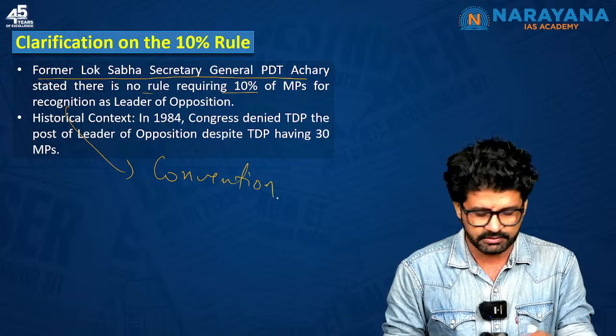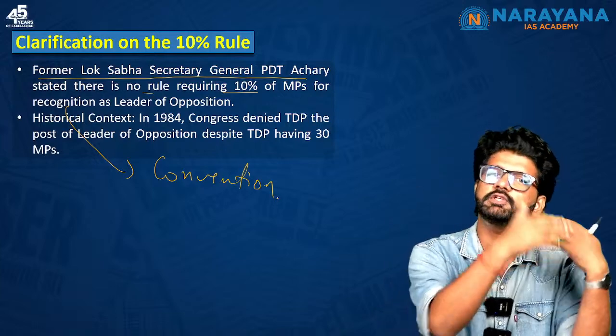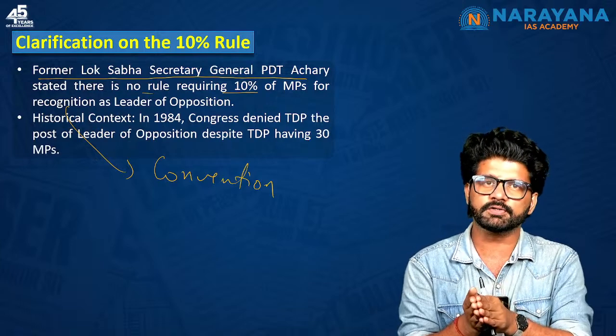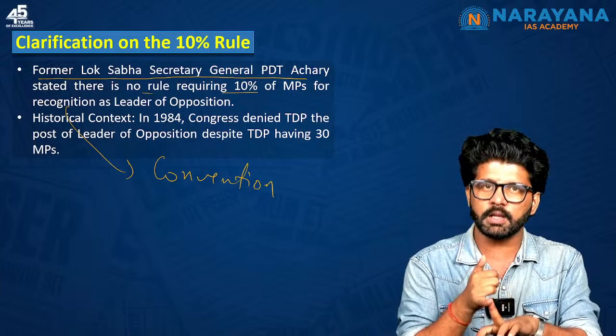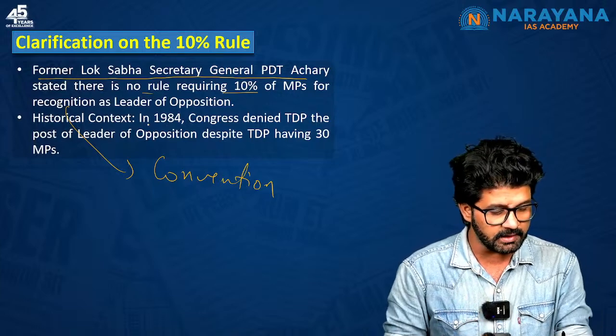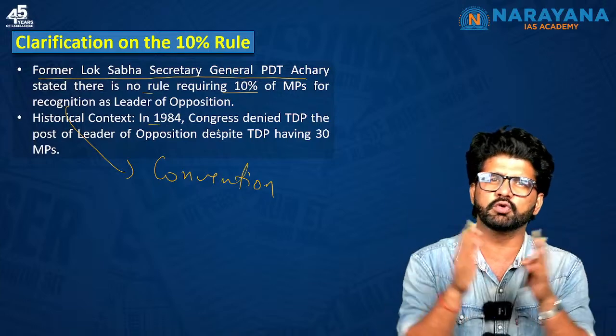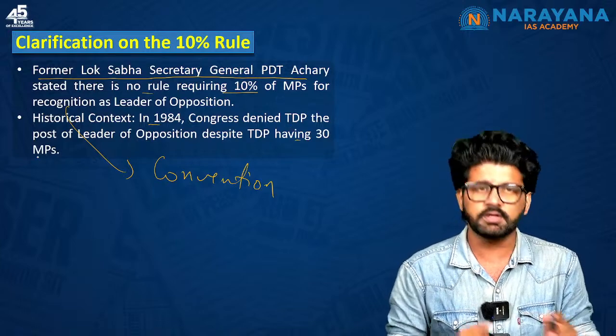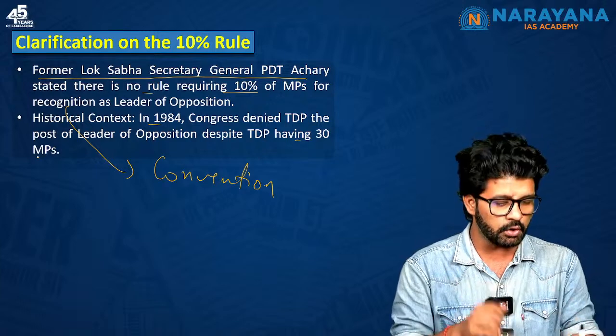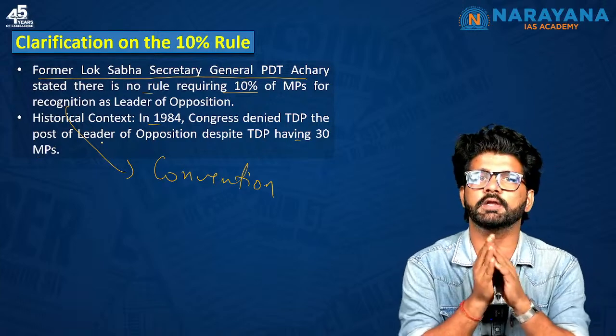Generally there is some unsaid rule, na. This was an unsaid rule that if you have 10% of the seats, then only will we appoint an LoP. And it's not only about BJP. Even in 1984, Congress got more than 450 seats, if I'm not wrong. TDP was the largest opposition party, with around 30 MPs. Even then, Congress did not appoint the leader of opposition.